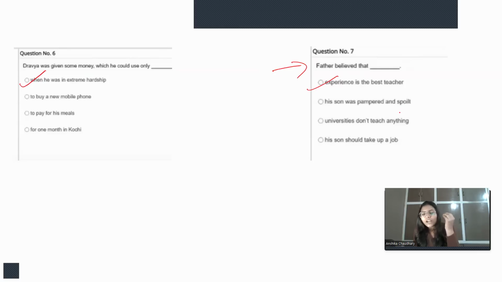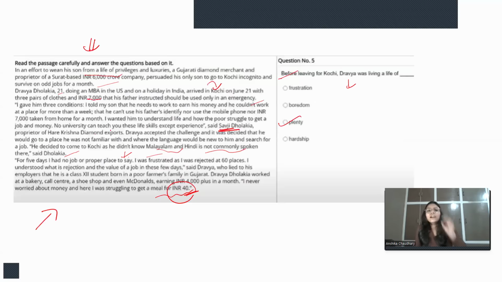Life is full of hardships. Life is full of struggles and happiness, sadness. All the things will be there. But the thing is, you have to stay focused. You have to keep fighting against all the things, right? So this option will be eliminated because universities don't teach anything. Father never quoted this thing. Father just said that no university can teach you these life lessons except experience.